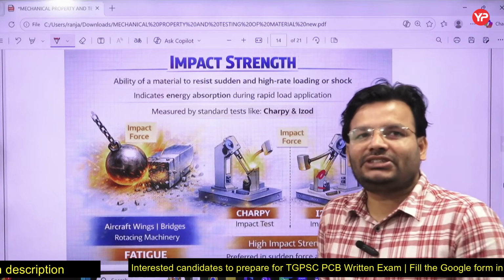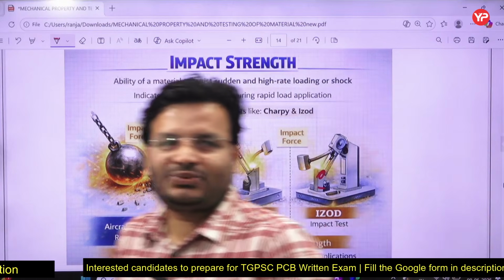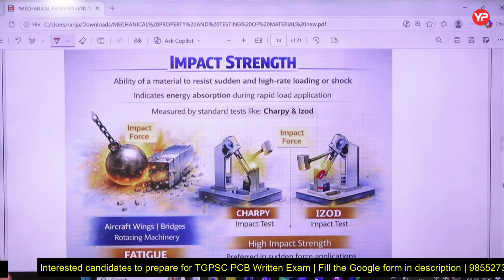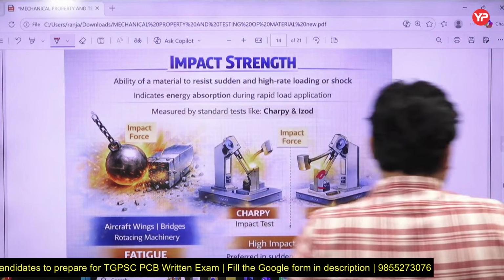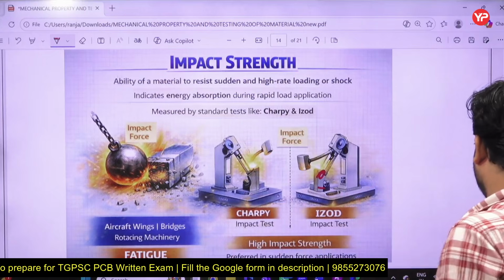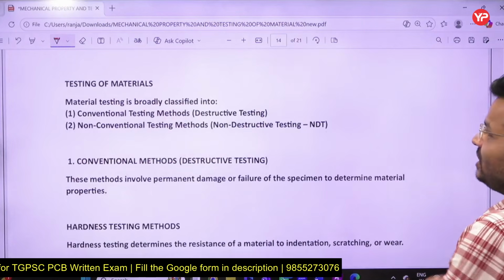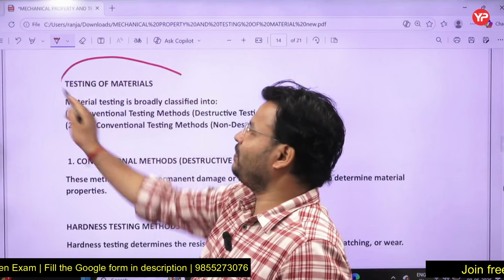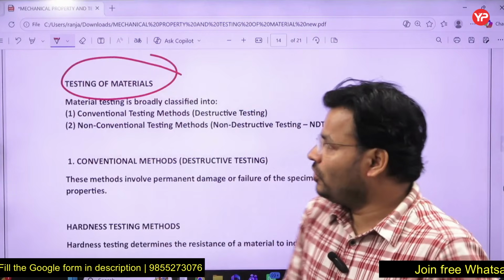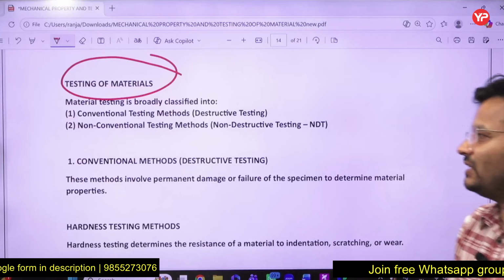So that is all about the different properties, my dear friends, which are important to us. We have discussed all the important properties. Now I will discuss how I can measure them, the testing of these types of materials. That was the first part, properties of material. Now I will discuss testing of materials, right?